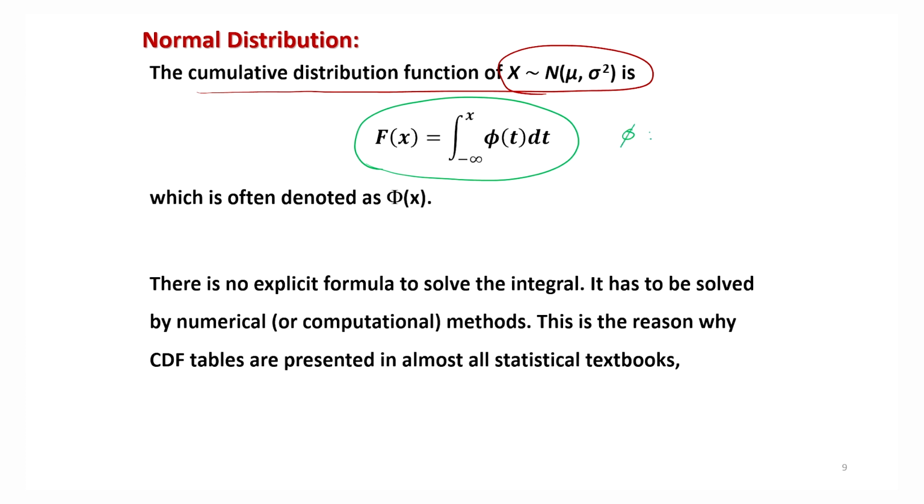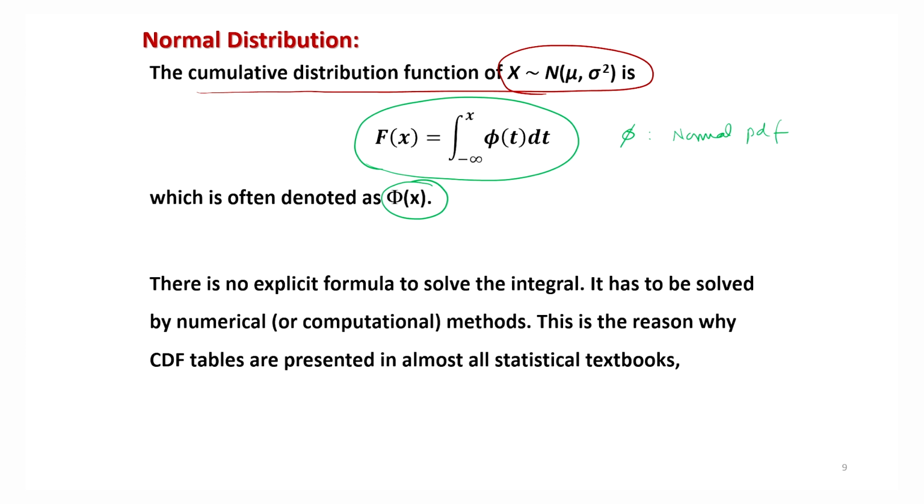Small phi usually indicates the normal PDF. In many books you will find this symbol, so I have used it here. And the CDF of a normal distribution is indicated by capital phi(x). That is the standard symbol and notation to denote the CDF of the normal distribution.